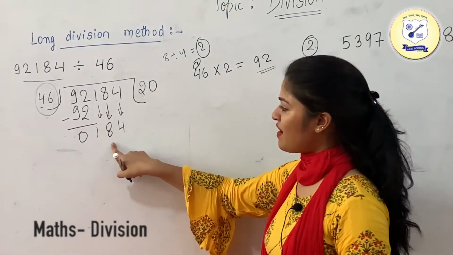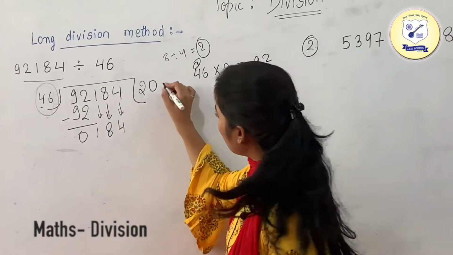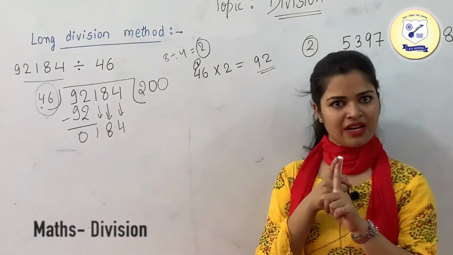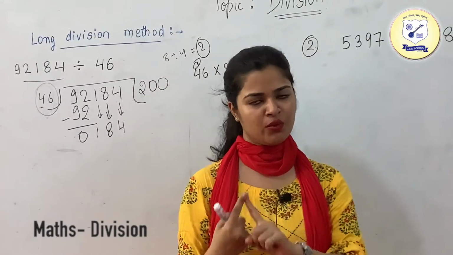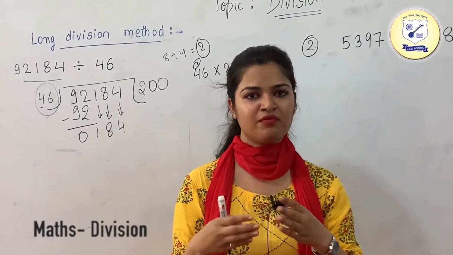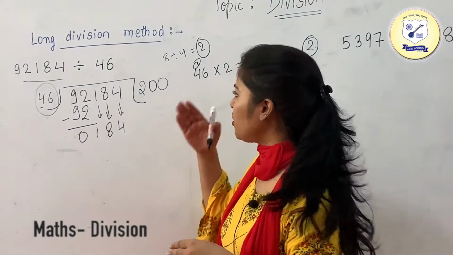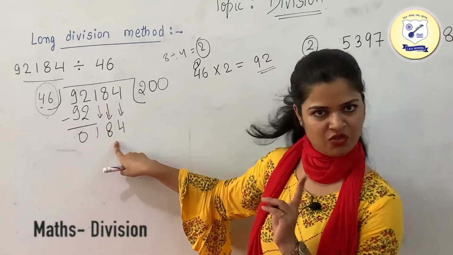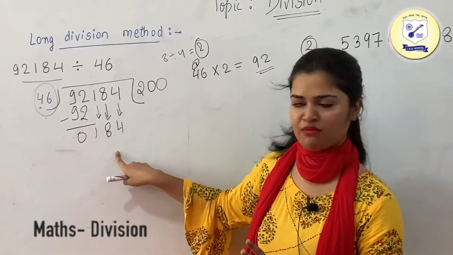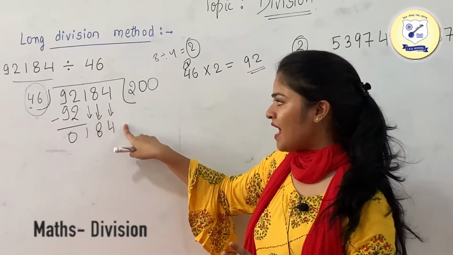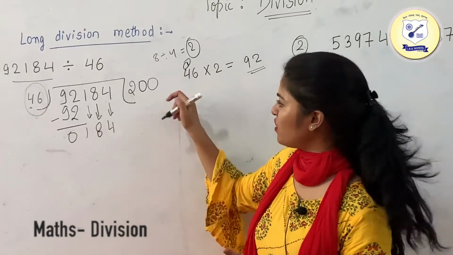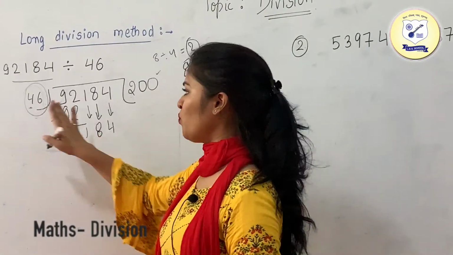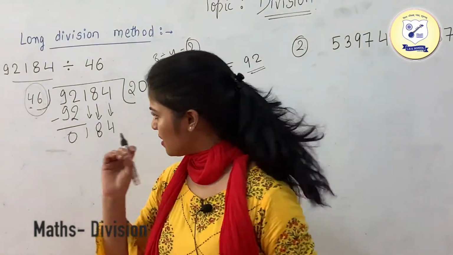Okay, since we have taken the third number also, we again need to put a 0. If you are taking just one number downwards, then we won't need to put any 0 in the quotient. If you are taking more than one number, then we need to put a 0 for every step. Like I have taken this 8, which was the second number I was taking, so I have kept the 0. Again I have taken 4, which is your third number, so I have kept the second 0 as well. Okay, so now I am having 184, which is greater than 46.